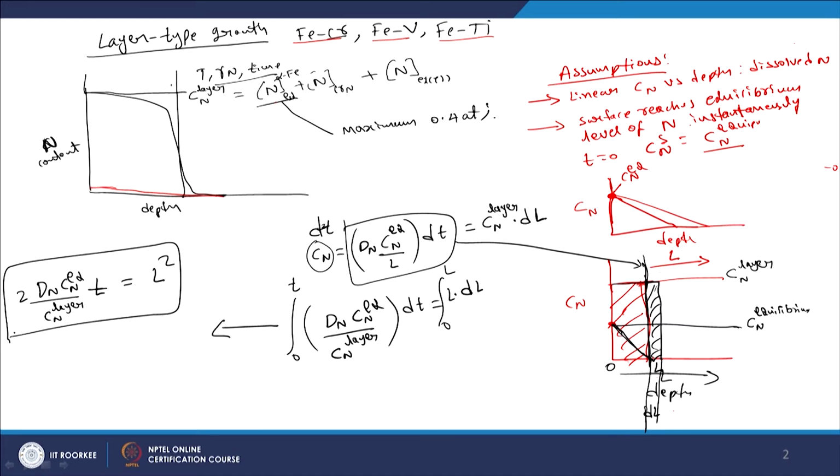So, now you see the relation between the thickness of the nitrided region with respect to time. We know that it depends on kinetics, and would depend on the temperature and the nitriding potential. The temperature effect is included in these two quantities. The C_N equilibrium depends on the temperature and the nitriding potential that we have discussed previously, and similarly the diffusivity of nitrogen, D_N, has its own exponential dependence on temperature with a certain activation energy.